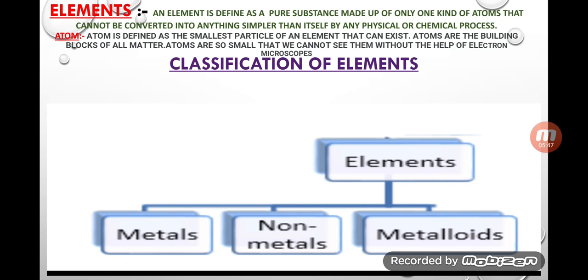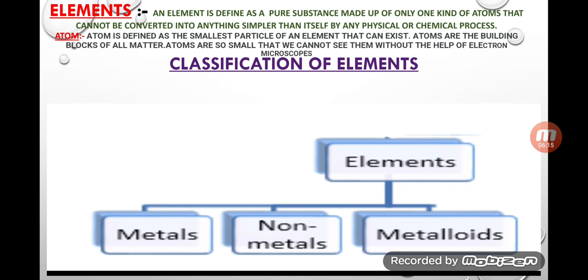Atoms are so small that we cannot see them without the help of an electron microscope. Yes, my dear students, it is very small. It cannot be seen with our naked eye. We need not a simple microscope, we need an ultra microscope which can magnify the object 10 lakh times, 100 lakh times.